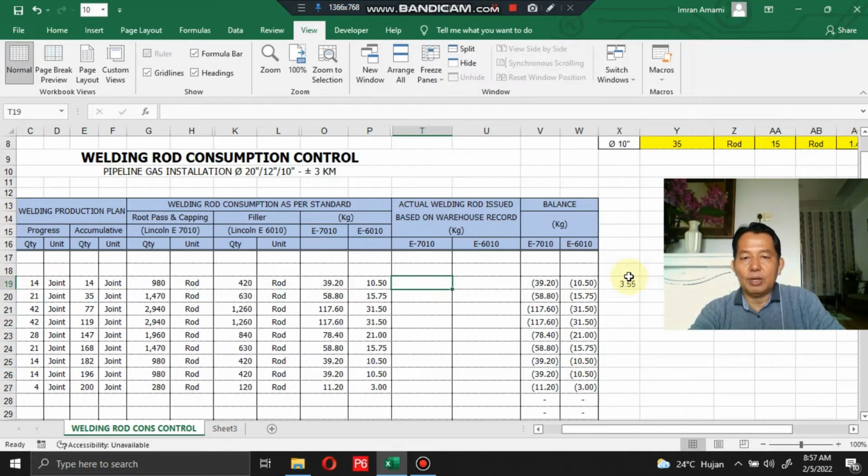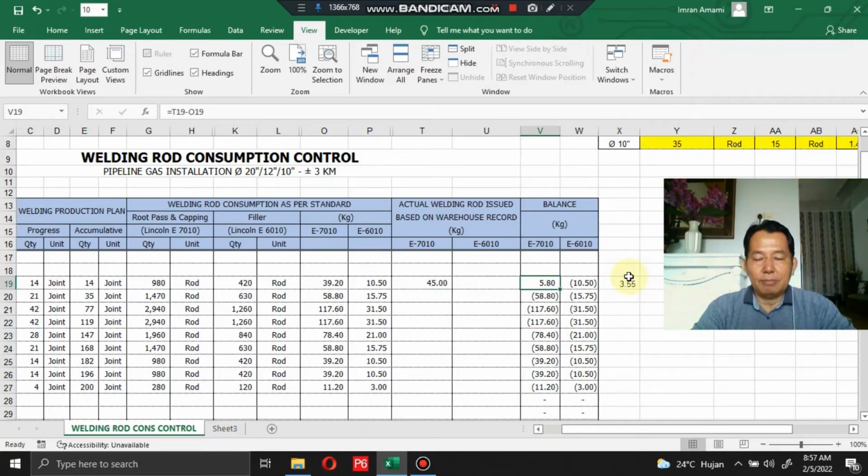Okay, let's say actual welding rod issued based on warehouse record for the root pass and capping, let's say we used already 45 rod. Okay, 45 rod. So what will happen? In this balance it is showing a positive number.